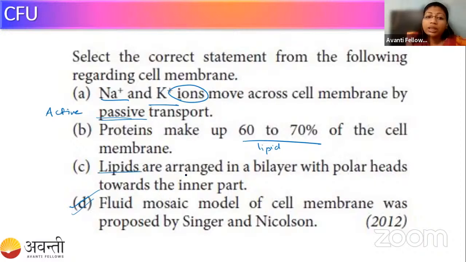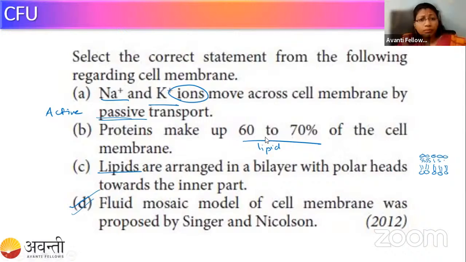Whereas lipids are arranged in the bilayer where the polar heads are present outward and the non-polar chains are present inward. That is why they work as both hydrophobic as well as hydrophilic molecules.